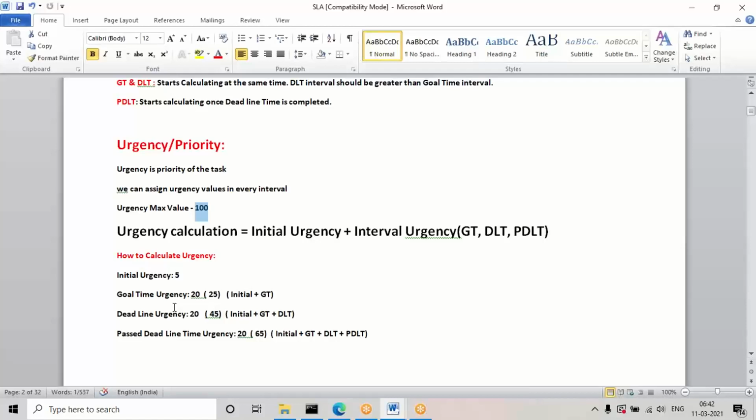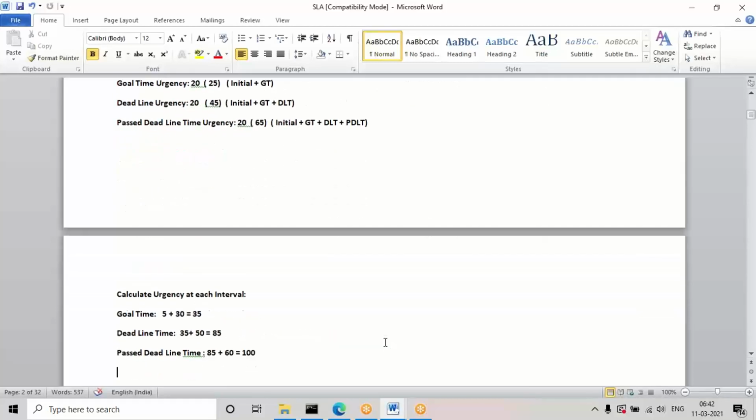So internally, when urgency values are given, it calculates like this: initial plus goal, goal plus deadline, and deadline plus past deadline time. So in every interval, along with the interval we can also specify these urgency values.